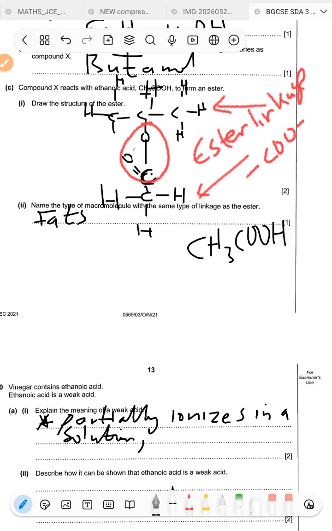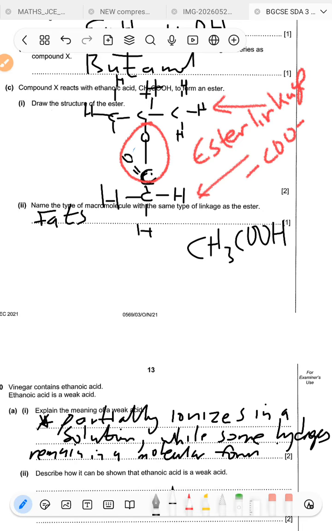Partially ionizes in a solution while some hydrogens remain in a molecular form. Okay, so you can also add that,